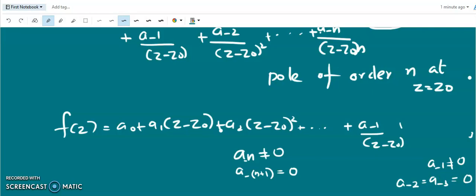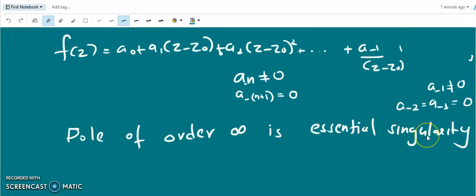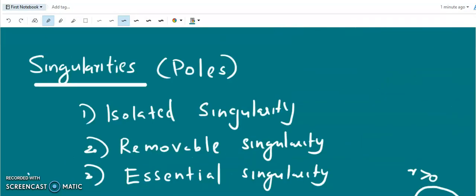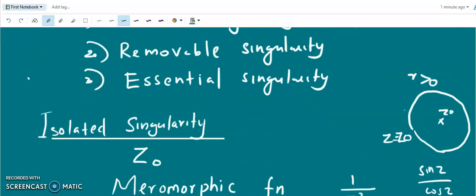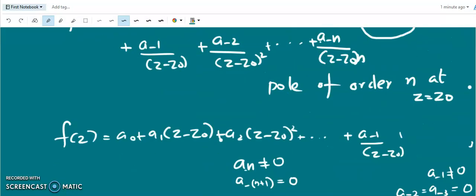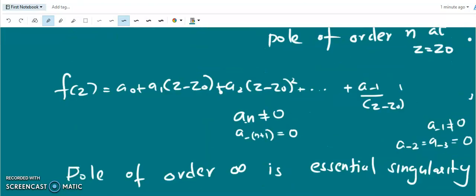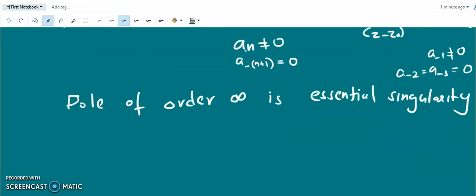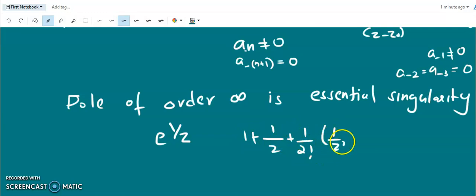Okay. So if the order of the pole is infinity, then the singularity is called an essential singularity. In that case, n is equal to infinity. Here we have all terms up to a minus infinity. For example, an essential singularity is e to the power 1 over z. This can be expanded as 1 plus 1 by z plus 1 over 2 factorial 1 by z square plus etc.